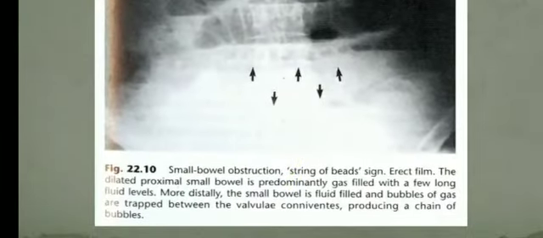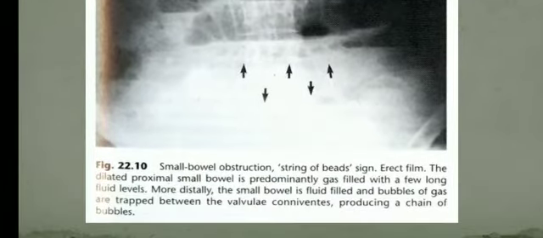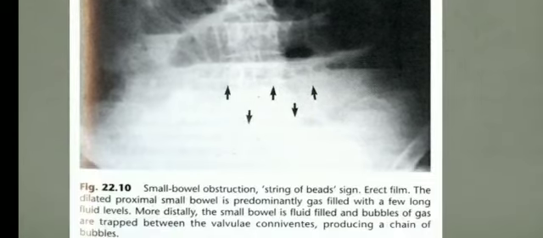This is again a case of small bowel obstruction. Here what you can appreciate are tiny fluid filled bowel loops and some air filled bowel loops. Multiple dilated bowel loops are seen in the center of the abdomen. Here you can appreciate the string of beads sign.